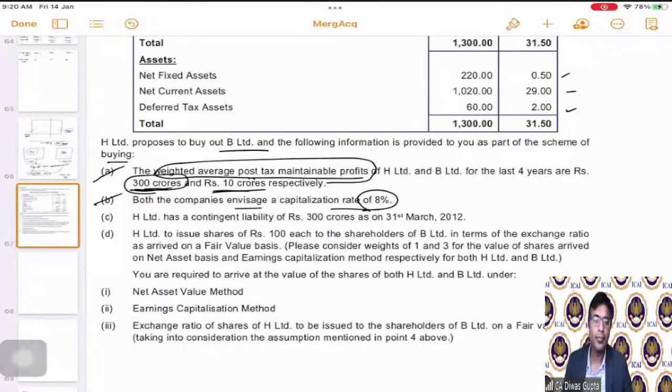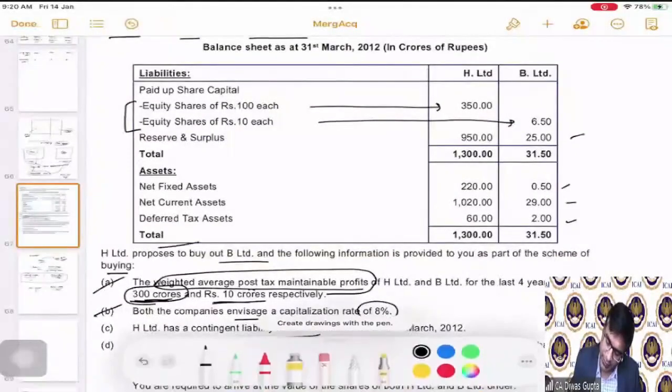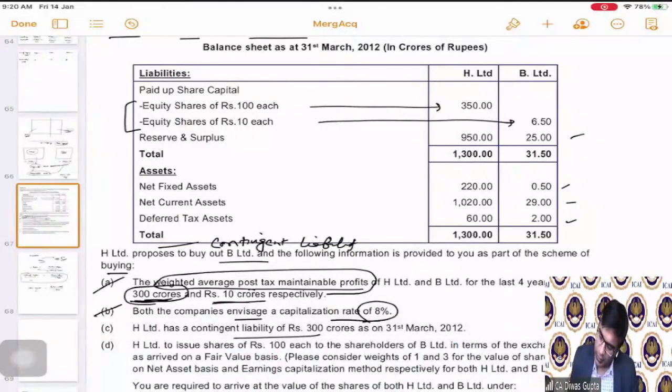Simple. Okay. Now, the next point, H Limited has a contingent liability of 300 crores as on 31st of March 2012. So, in the footnote to this balance sheet, it is mentioned that there is a contingent liability of 300 crores. Although it is not part of the balances, it is separately shown as a footnote. That means this amount is not accounted for yet.